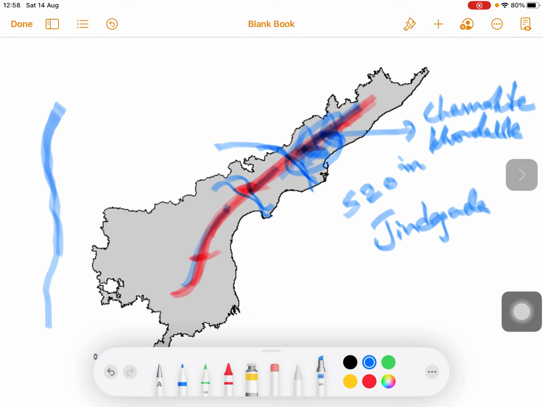And to the south of river Godavari, we have Papikondalu and Dhumakonda ranges spread over Godavari districts, with an average height of 915 meters.